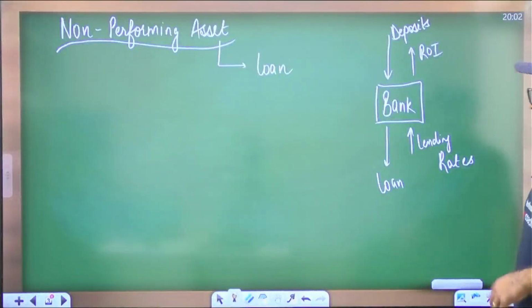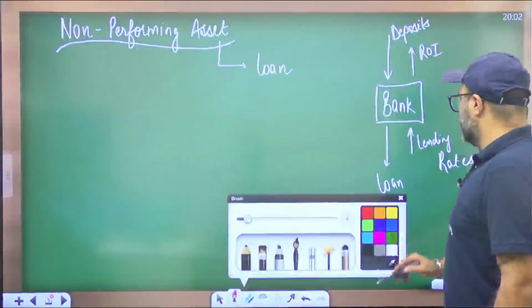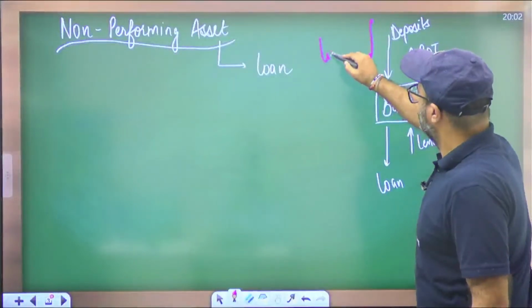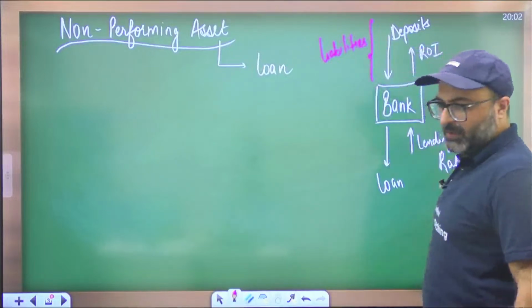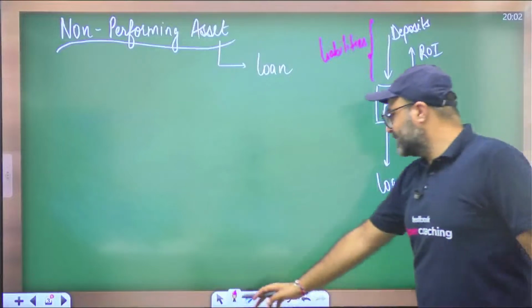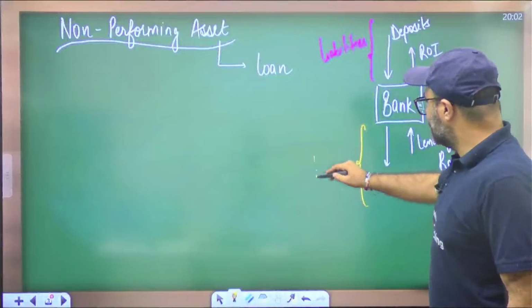Now, in case of a bank, please pay attention. In case of a bank, the deposit will be termed as the bank's liabilities. Why am I using the word liabilities? Because the bank is liable to pay back these deposits in the near future. And on the other side, the loan given by the bank will be considered as the bank's asset.